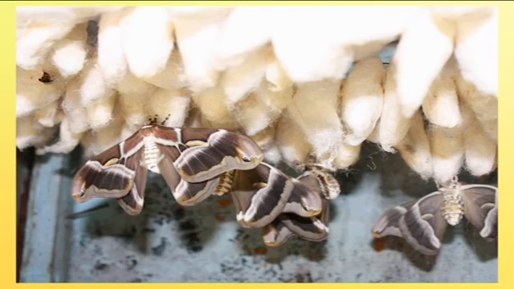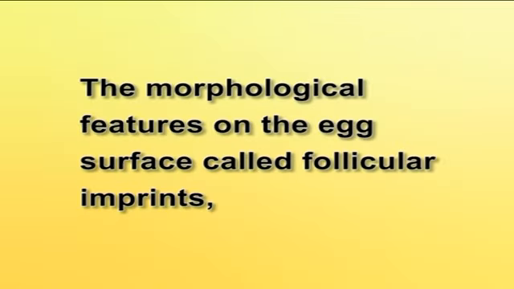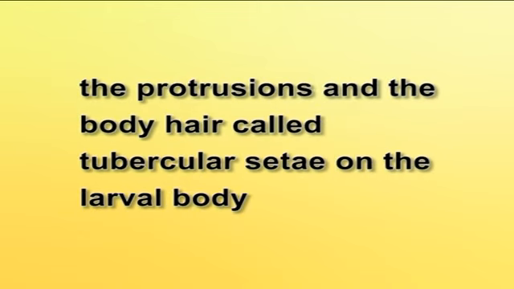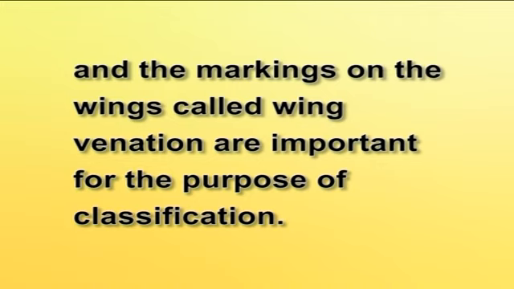There are some distinguishing features which are helpful in classifying the non-mulberry silkworms. The morphological features on the egg surface, called follicular imprints, the protrusions and body hair called tubercular setae on the larval body, and the markings on the wings, called wing venation, are important for the purpose of classification.